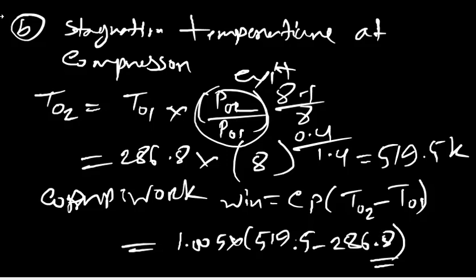After calculating we will get 233.9 kilojoule per kg, our compression work.